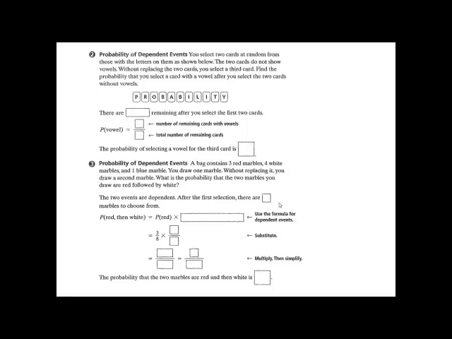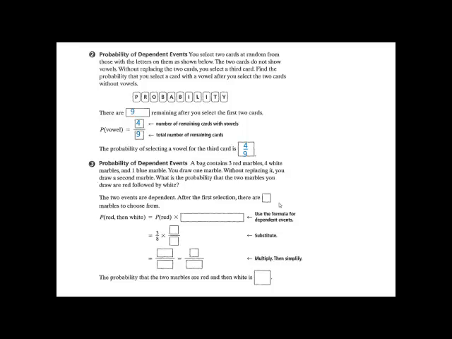Well, if we pulled two cards out of the word probability, we would only have 9 remaining cards after the first two cards were selected. So there are 4 vowels out of the cards, and there are 9 cards remaining. So the probability of selecting a vowel for the third card is 4/9.